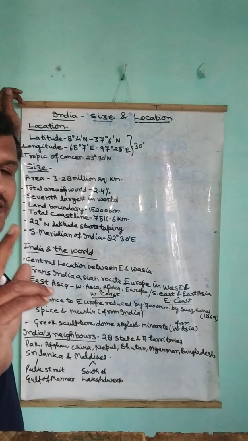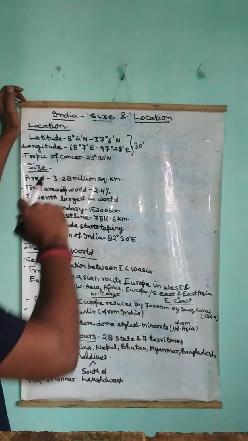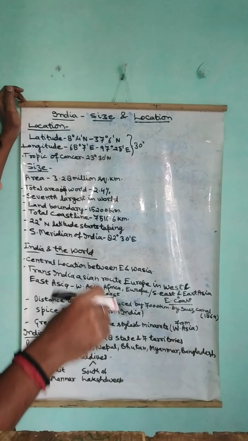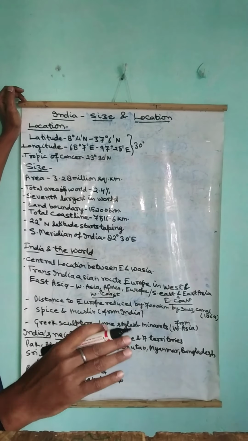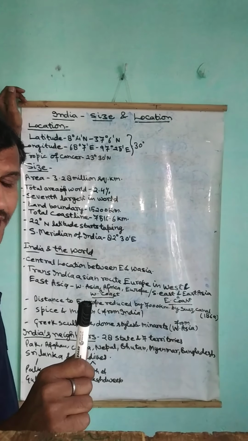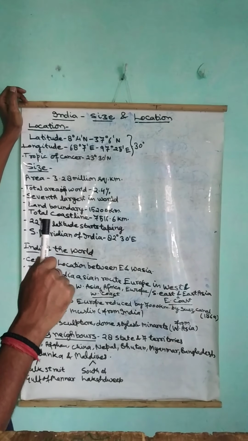Next is India's size. This was about India's location. Whenever you want to know where India lies, you have to look at these latitudes and longitudes. According to these latitudes and longitudes, you can easily find where India is lying on any type of map. As you all know, maps are made on different projections, but if you follow these latitudes and longitudes, you can easily find out its location. So this is the location of India.